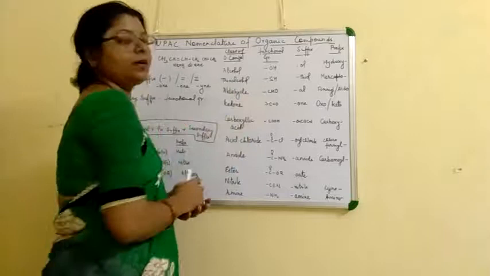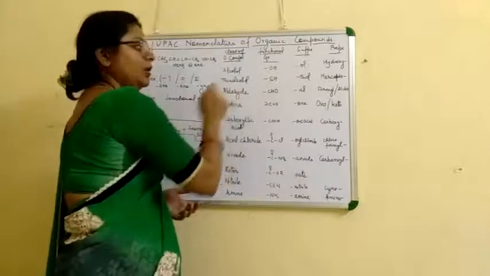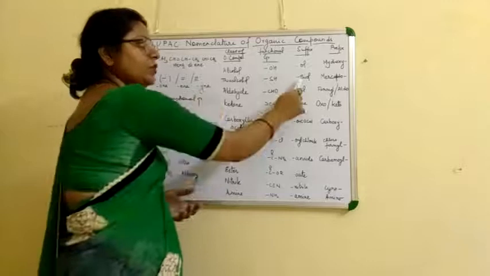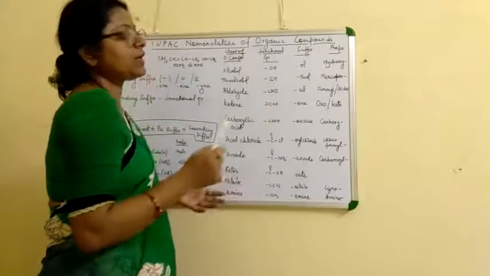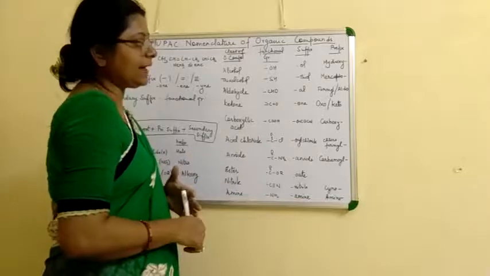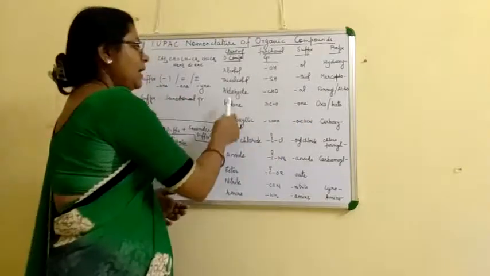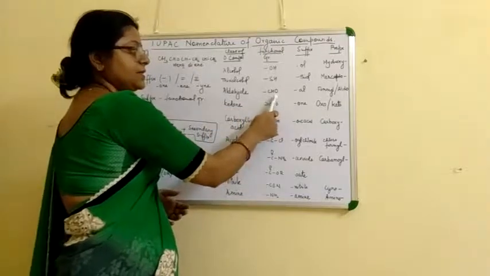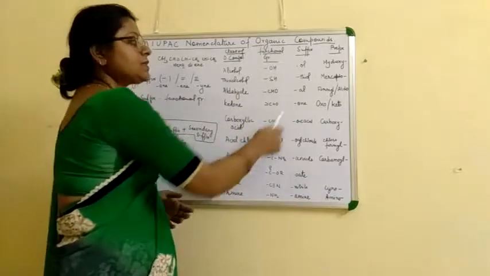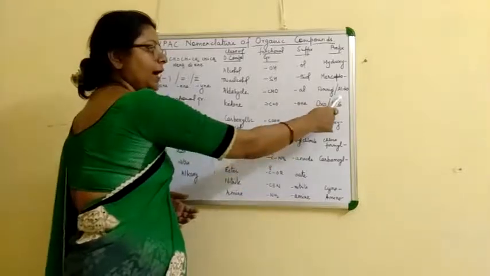If the SH group is present, it is the thiol group. As a suffix we use thiol after the word root, and if it is present as a prefix in a side chain, then we use mercapto. The aldehyde group, represented by CHO, has the suffix al and the prefix formyl or aldo.